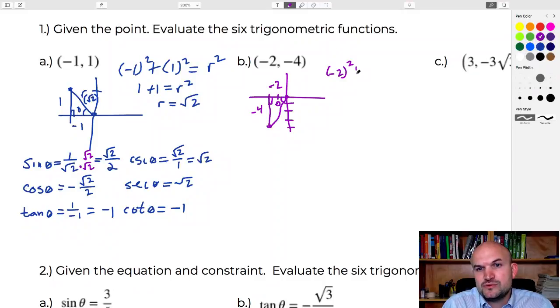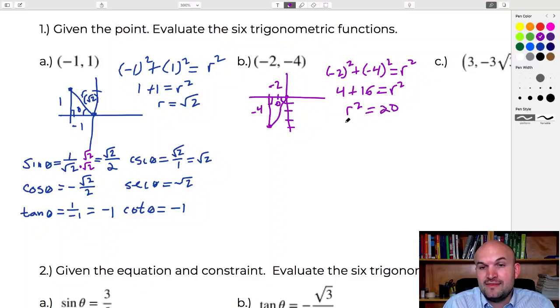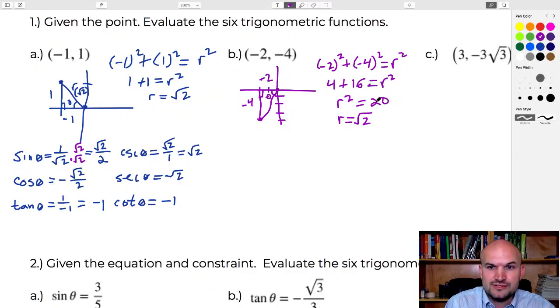So it'd be negative 2 squared plus negative 4 squared equals r squared, which is representing our hypotenuse. And therefore this would be positive 4 plus 16 equals r squared. So I'll just write it, r squared equals 20. And then obviously if we're going to be taking the square root, again, we only need to be concerned about the positive value. However, we do want to make sure that we can simplify the square root of 20 into a simplified answer.